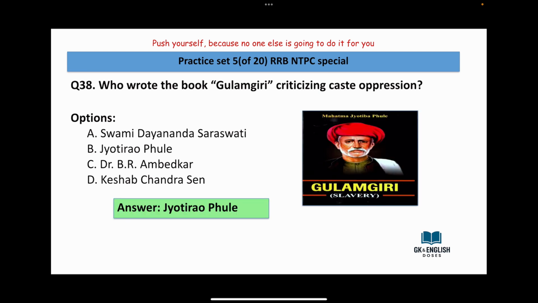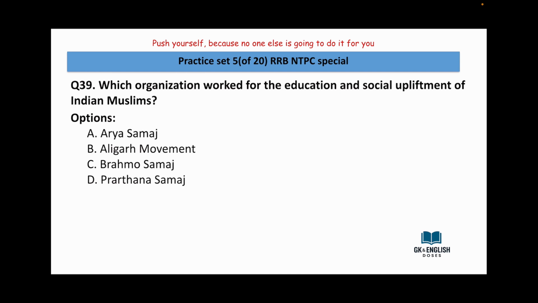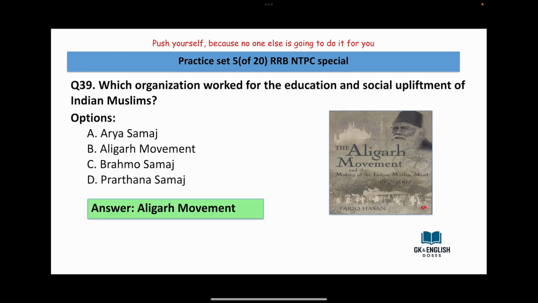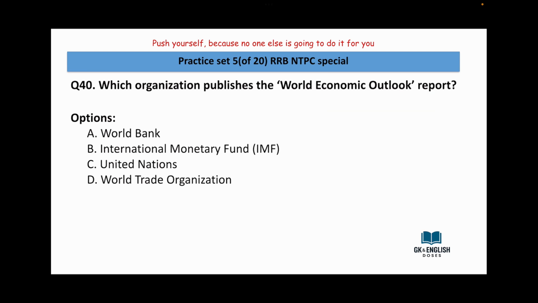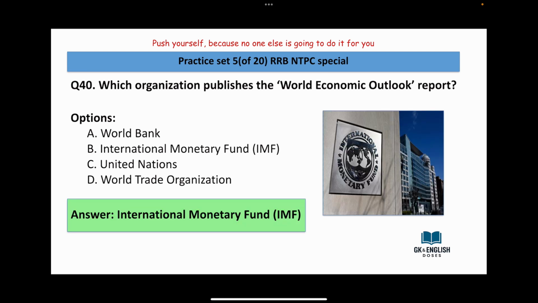Answer is Jyotirao Phule. Which organization worked for the education and social upliftment of Indian Muslims? Arya Samaj, Aligarh Movement, Brahmo Samaj, Prarthana Samaj. Answer is Aligarh Movement. Which organization publishes the World Economic Outlook Report? World Bank, International Monetary Fund, United Nations, World Trade Organization. Answer is International Monetary Fund.